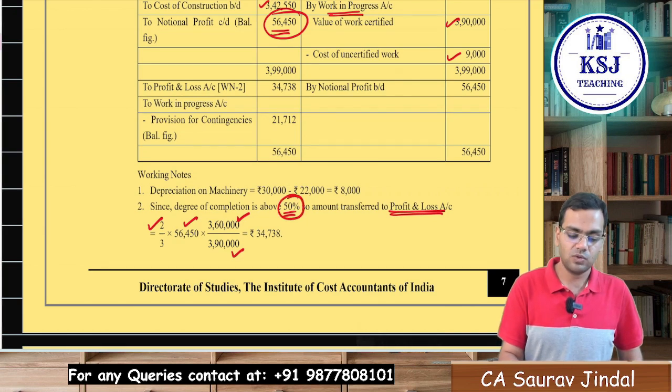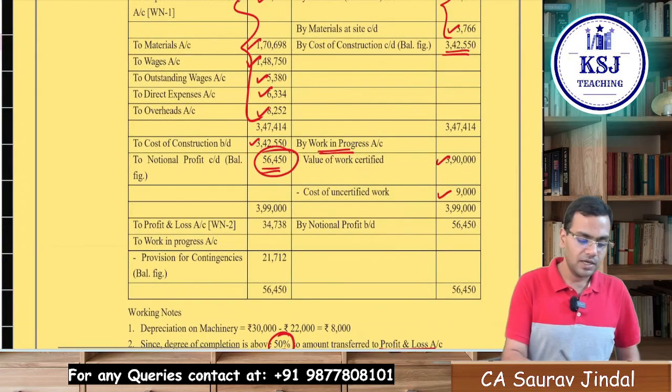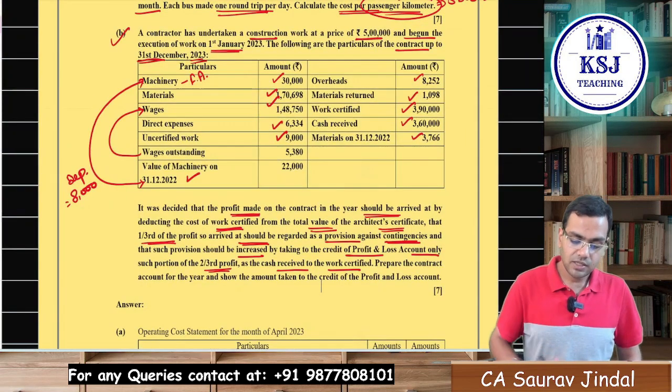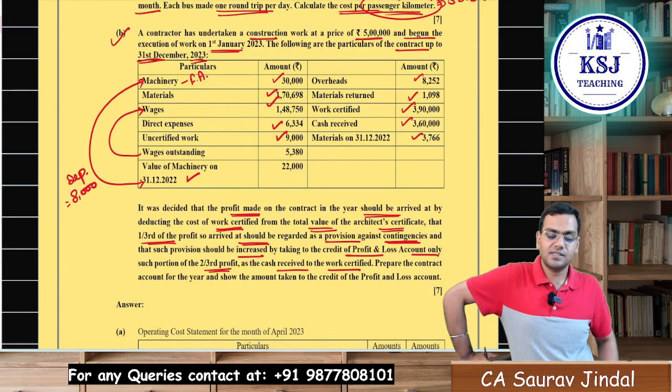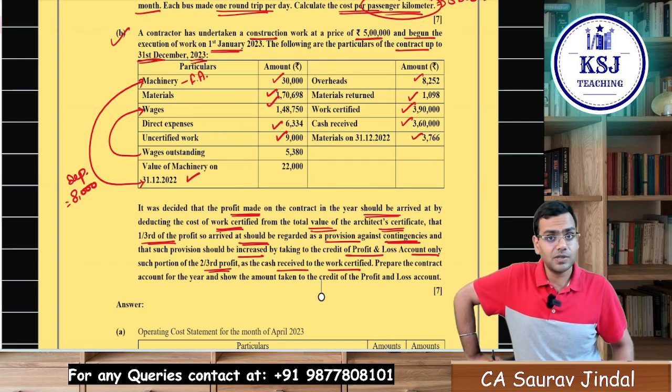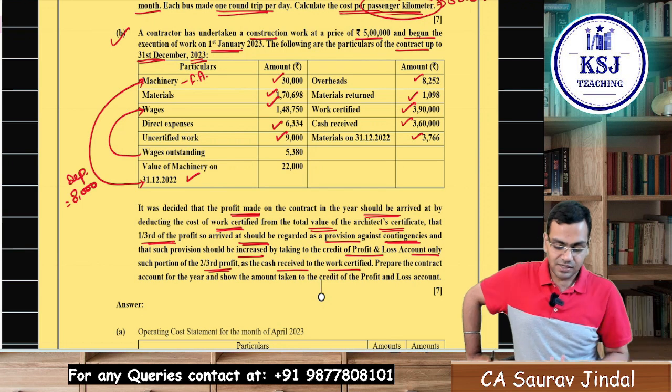So first you have to find the degree of completion. This project is for how much? The project is for 5 lakh, certified is 3,90,000, more than 50%, right? But less than 90%. So it will be 2/3. That is what he is saying.